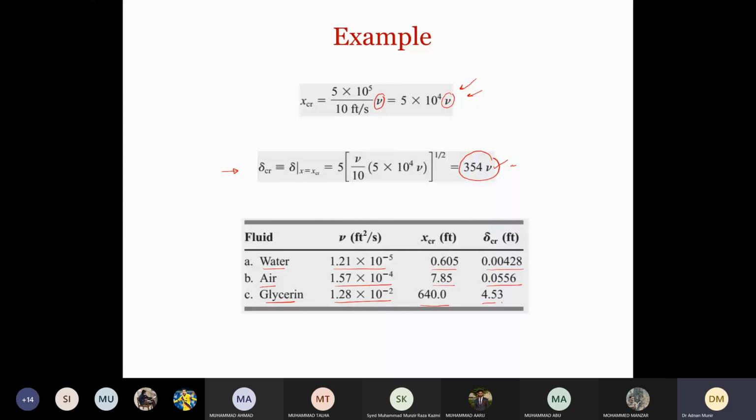So similarly, you can see that the boundary layer thickness of water is lower than air, which is lower than glycerin. So this is how we calculate the value of X critical, where the flow transitions from laminar to turbulent flow. Okay, so any questions so far?